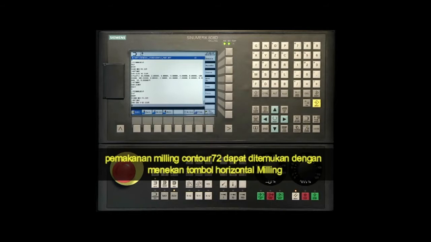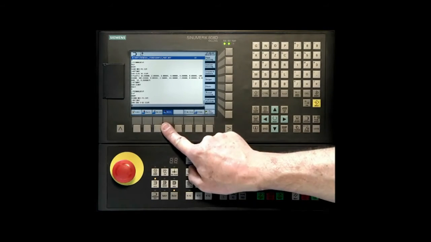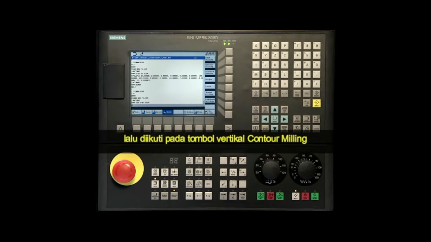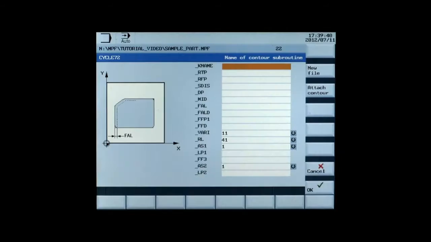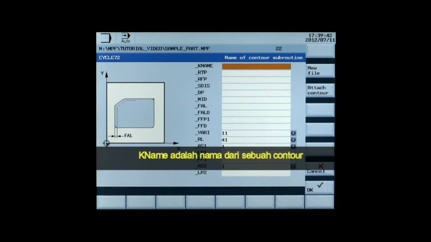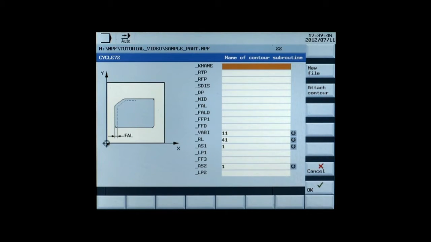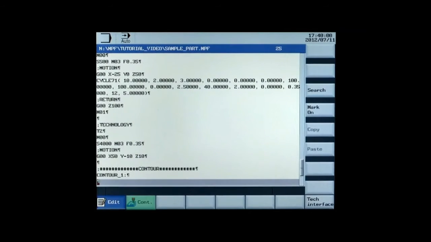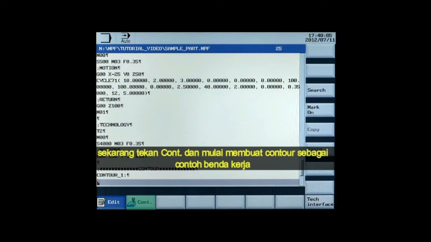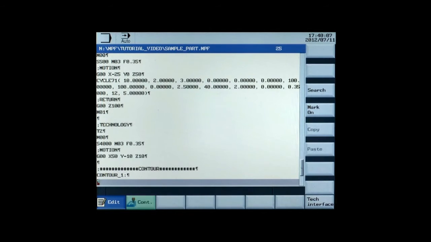The contour milling cycle 72 can be found by pressing the horizontal soft keys milling, followed by the vertical soft key contour milling. KNAME is the name of the contour. Type in the name contour_1 and press attach contour. Now press contour and start to define the contour of the sample workpiece.